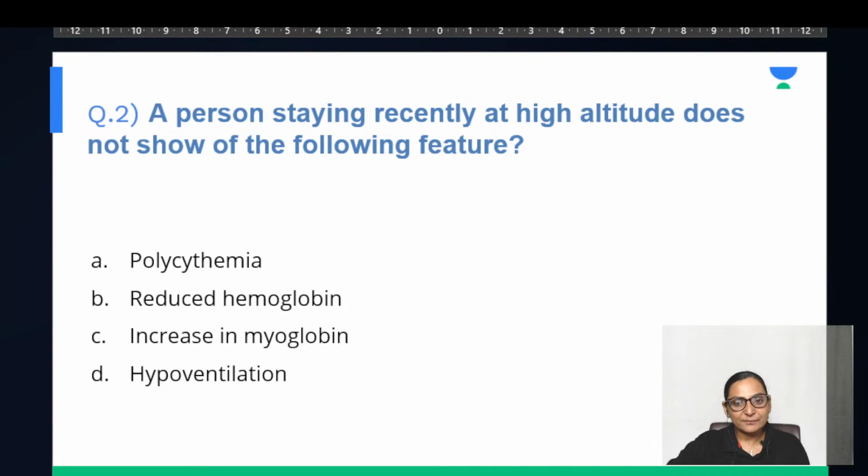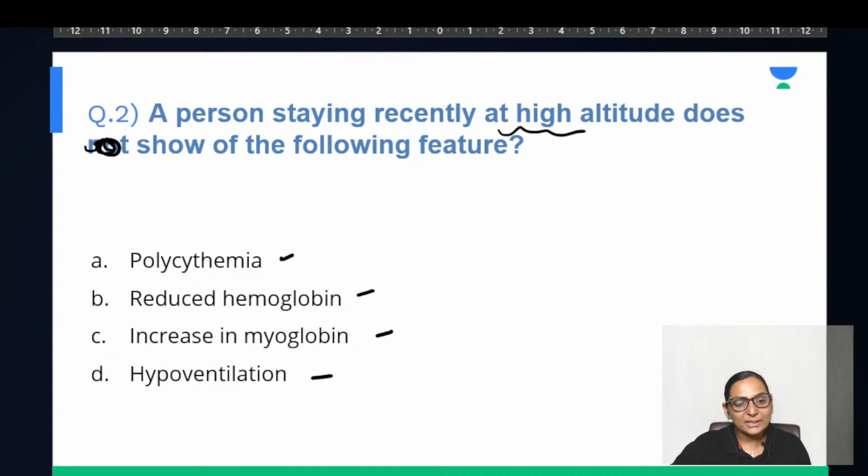A person who is recently at high altitude does show which of the following features: polycythemia, reduced hemoglobin, increased myoglobin, and hypoventilation. The options could be different. I just got it as a recall, so if you think the options are different, you can let me know. So a person staying at high altitude shows which of the following? Yes, very good, Renu and Amna. So the correct answer by Renu.